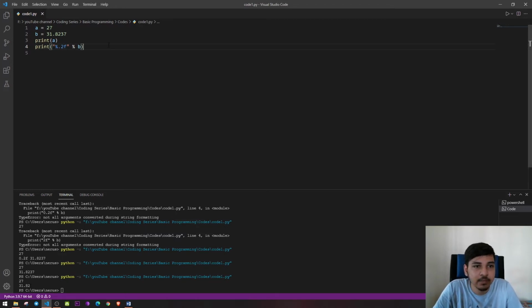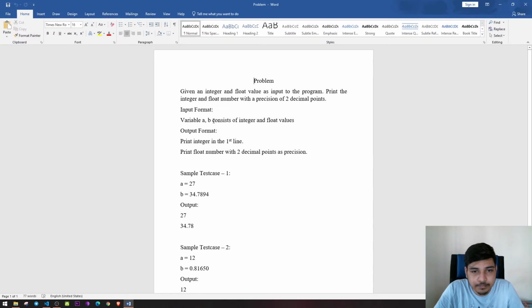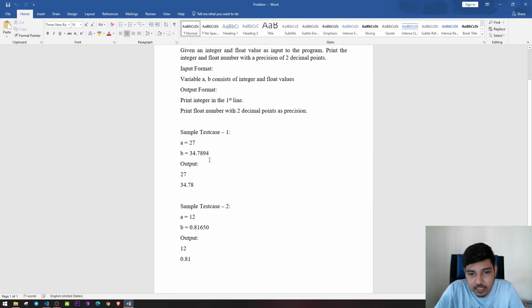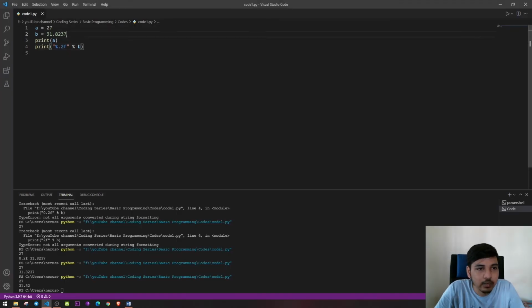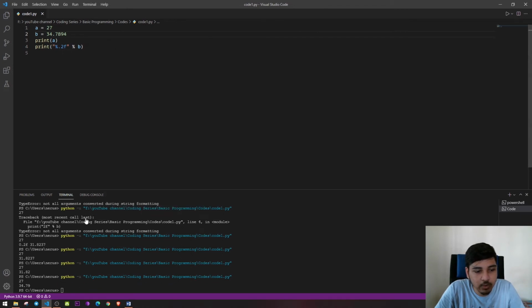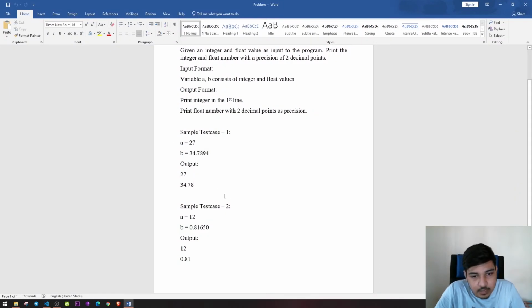That is the result. And if you see the problem, the input is 2734.7894. Let's just copy this. We'll replace it with B. And let's see if the output generates the required output. 79 is actually, so it is saying 78, but it is 79. So when we are limiting it, we will be restricting and making a round off value.